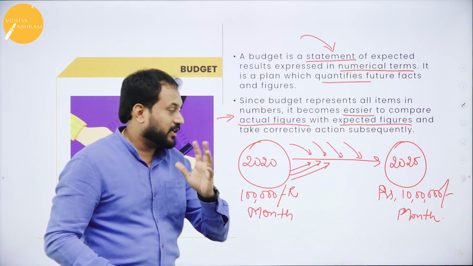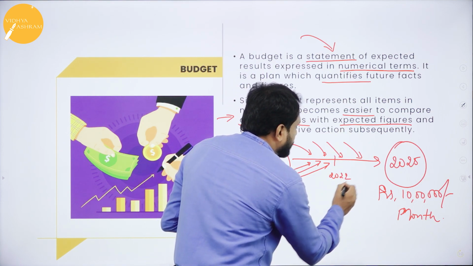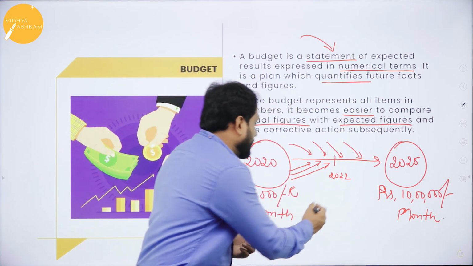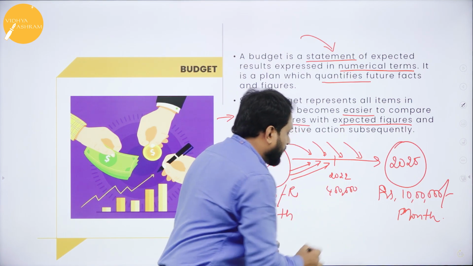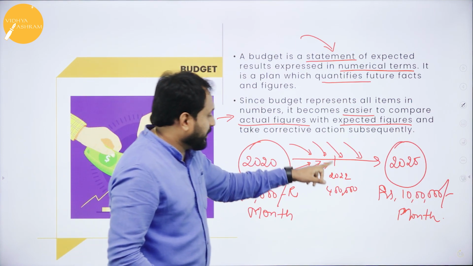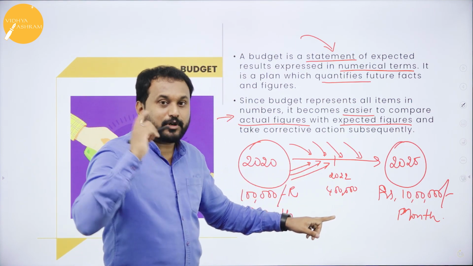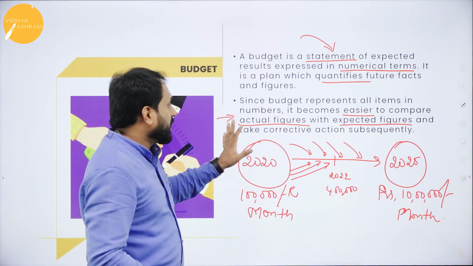Suppose in 2022 I am making a profit of say 4 lakh rupees. Now you'll get to know 2020 I was making 1 lakh rupees, 2022 I'm making 4 lakh rupees. That means growth is there, but will I reach or not? Again, the budget will tell me.